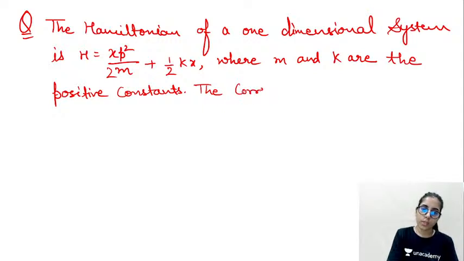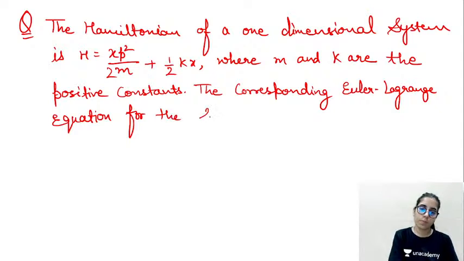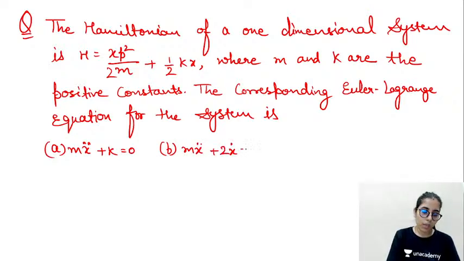The corresponding Euler-Lagrange's equation for the system is, options are: A, mx double dot plus k is equal to 0; B, mx double dot plus 2x dot plus kx square is equal to 0.